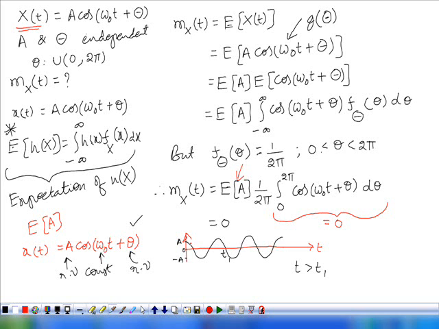Why? Because if you know these values for a particular interval t less than t1, we can predict the values for t greater than t1. Therefore, this sample function is a deterministic function. So the random process x of t is said to be deterministic. Now consider another sample function. Again it is a cosine, but it starts somewhere else.